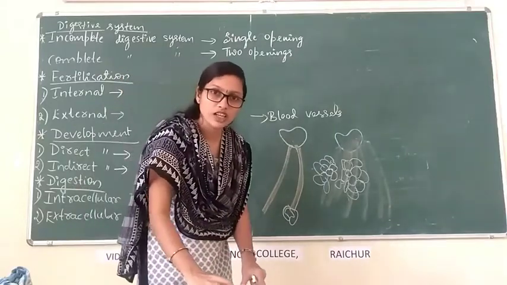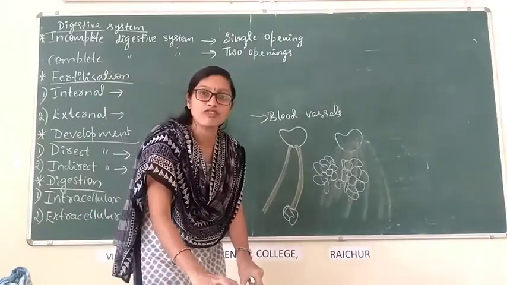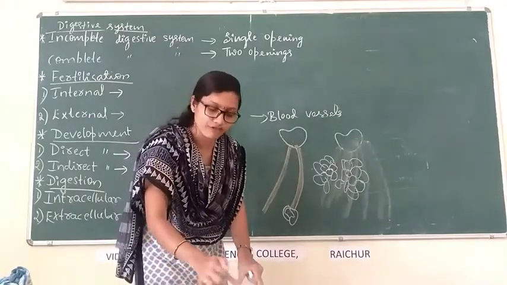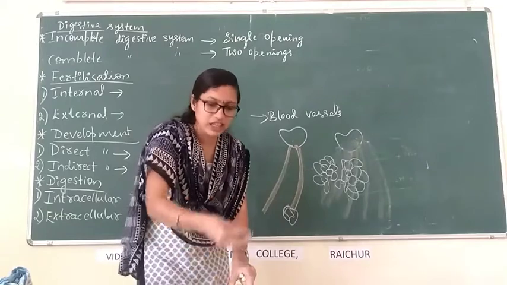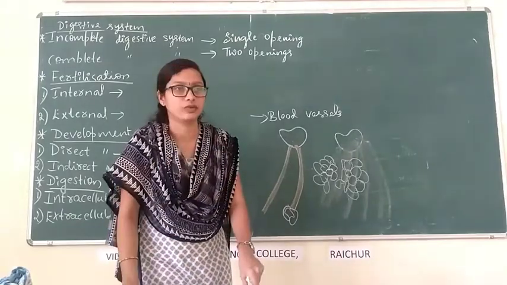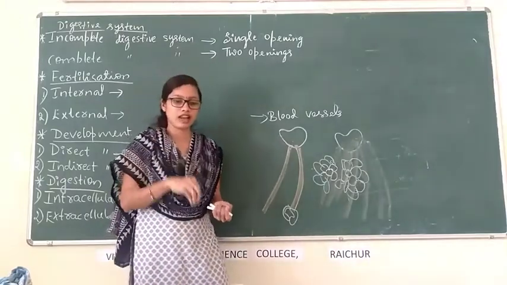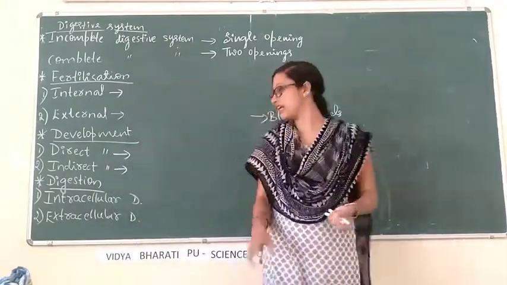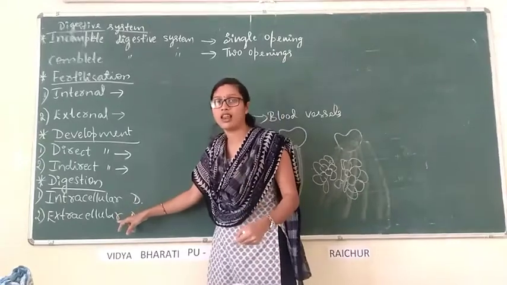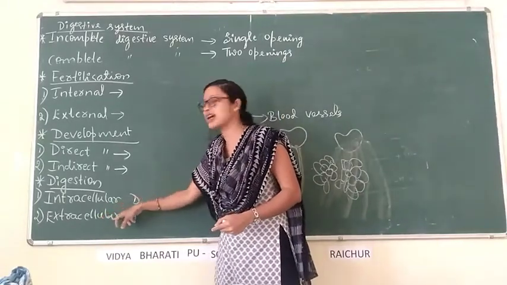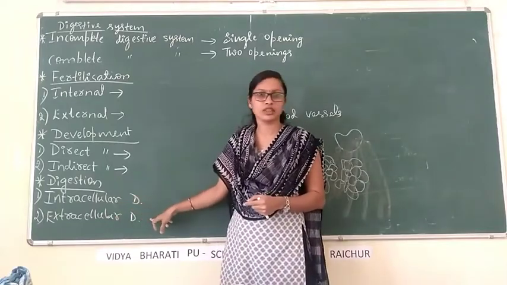Here, outside the body only, the digestion of food takes place. After the digestion of food, this animal consumes the digested food. Before the intake of food itself, the digestion of food takes place outside the cell or outside the body of an organism. That is called extracellular digestion.